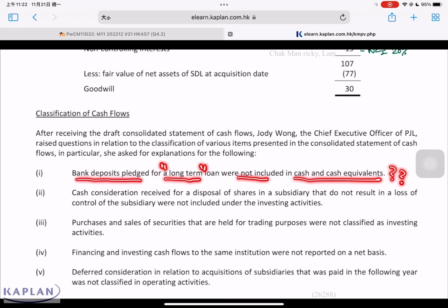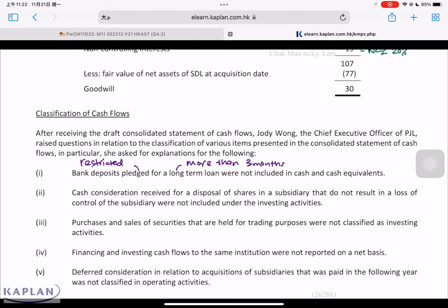Especially cash equivalent, it must be short-term investment, highly liquid investment, can be convertible in known amount of cash subject to insignificant change in value. In order to meet these definitions, normally it must be an investment with short maturity, 3 months or less from the date of investment. This bank deposit pledge is considered as restricted. That means the company cannot use it freely. And moreover, this pledge deposit is considered as more than 3 months from the date of the investment. This is not cash equivalent. This will be part of the investing activity.